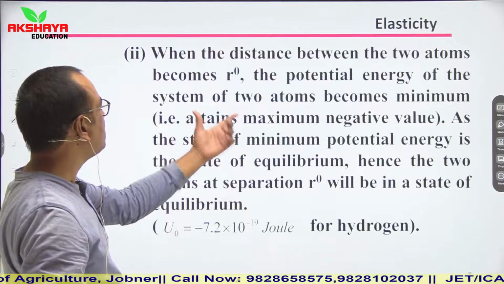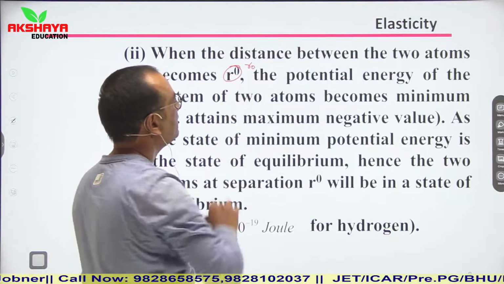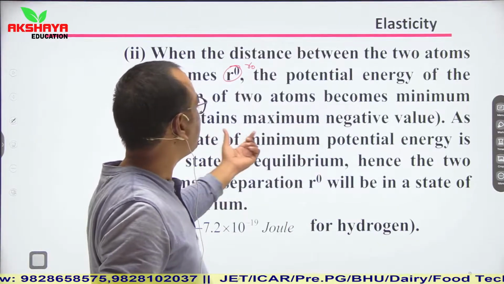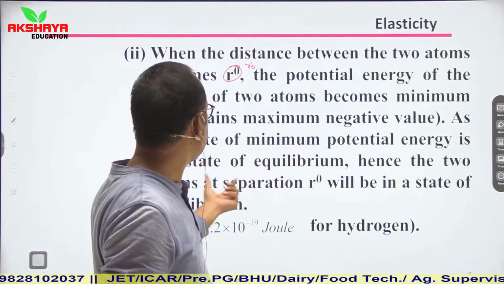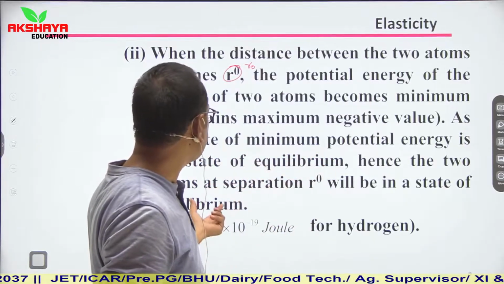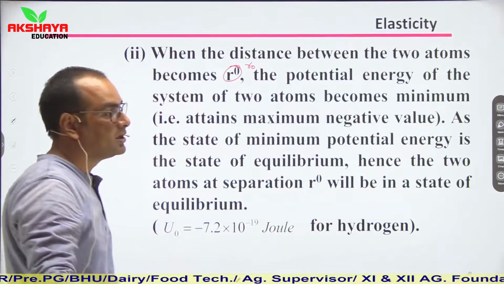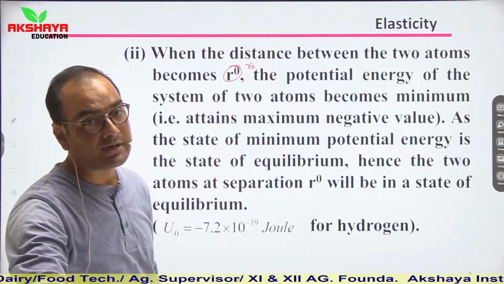When the distance between the two atoms becomes r naught, the potential energy of the system of two atoms becomes minimum, that is, it attains the maximum negative value. As the state of minimum potential energy is the state of equilibrium, two atoms at separation r naught will be in a state of equilibrium. So we can also define the equilibrium condition based on potential energy.